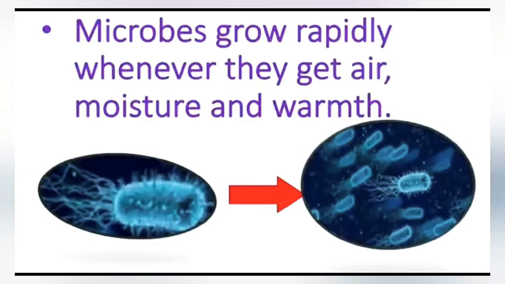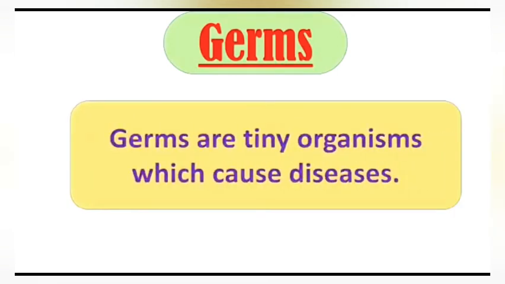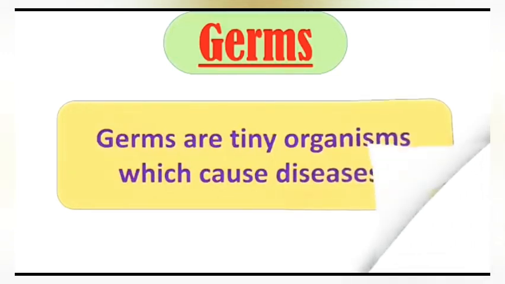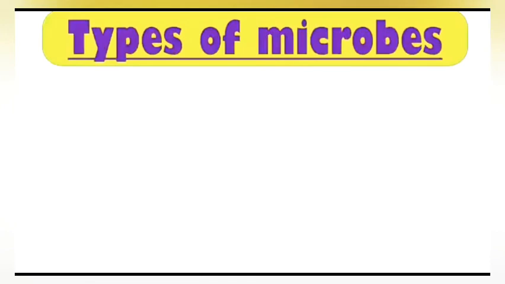Microbes grow rapidly, or multiply themselves, if they get proper air, moisture, that is water, and warmth. Now how do microbes grow rapidly? For example, if there are 2 microbes, they will become 4. They multiply themselves. They will become 4, and 4 microbes will become up to 16, and they go on so on. Some microbes are harmful and some of them are useful or helpful. Those microbes that are harmful for our body and cause many diseases are known as germs.